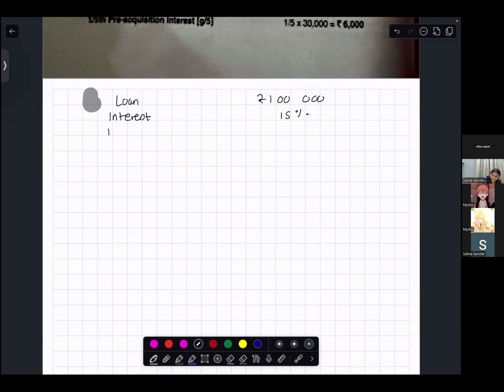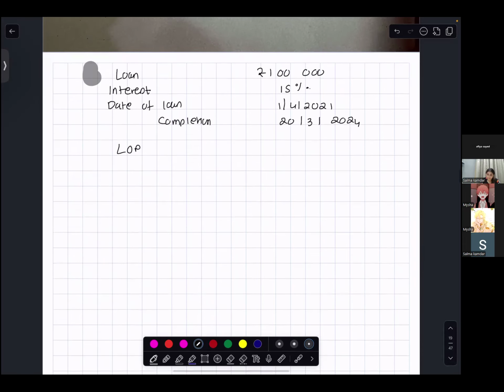Date of taking the loan is 1/4/2021. And date of completion is 20/3/2024. You're doing along with me, right? And this is a let out property. I want to know how much interest would be allowed.